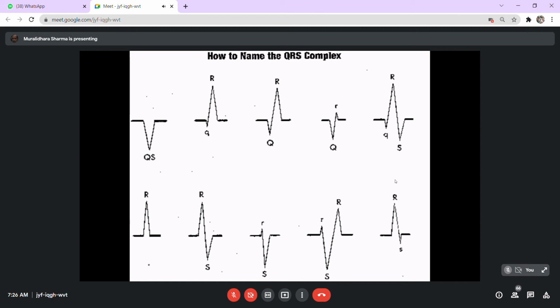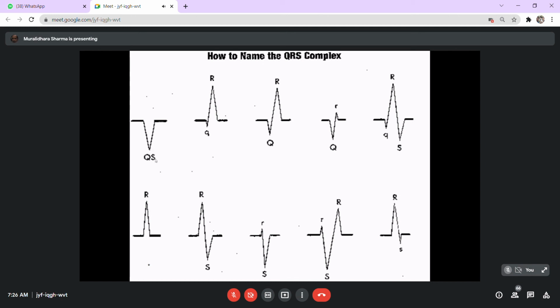All these waves, their abnormalities and their rationale we will discuss later. This is only a hypothetical example. Suppose you have a wave where there is only a downward deflection, then there will be an absence of the R wave. This is hypothetical. These are issues we will be discussing later when we discuss the pathology. So don't conclude that there will be a situation where you will have no R wave at all in a practical living condition.